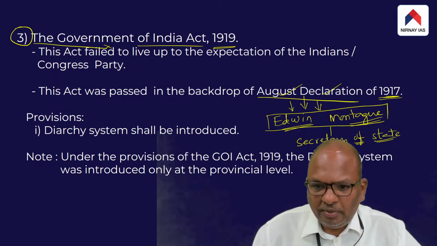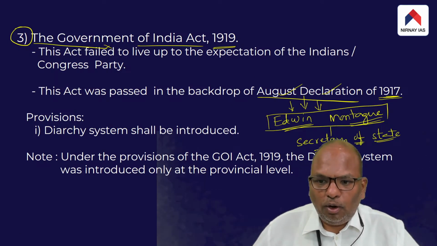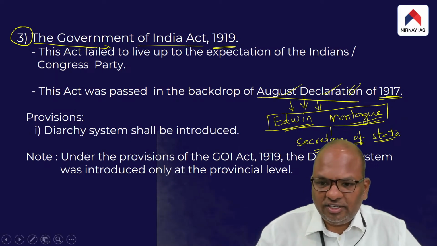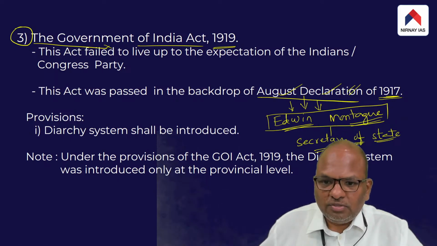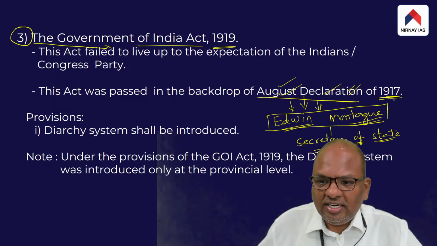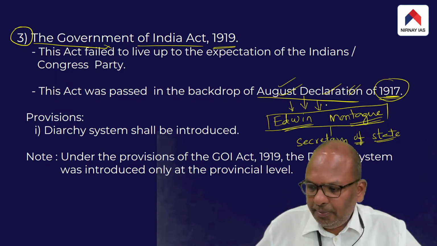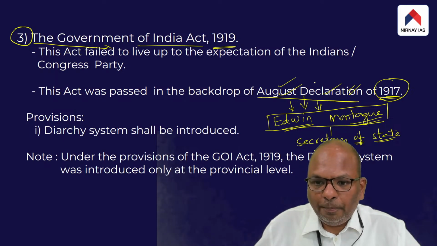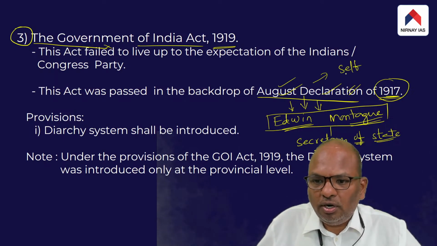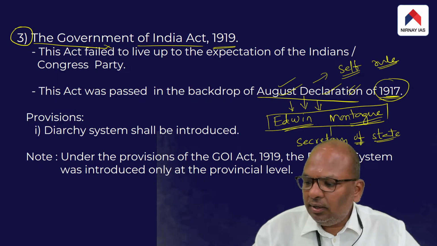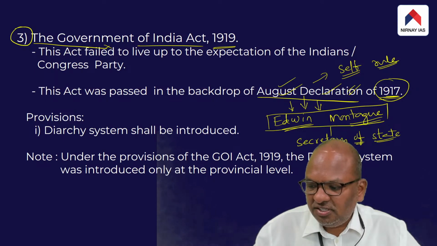He made an announcement, and this announcement is popularly called the August Declaration, because it was made in the month of August 1917. In this declaration, Edwin Montagu promised self-rule to the Indians. Self-rule is not complete independence.